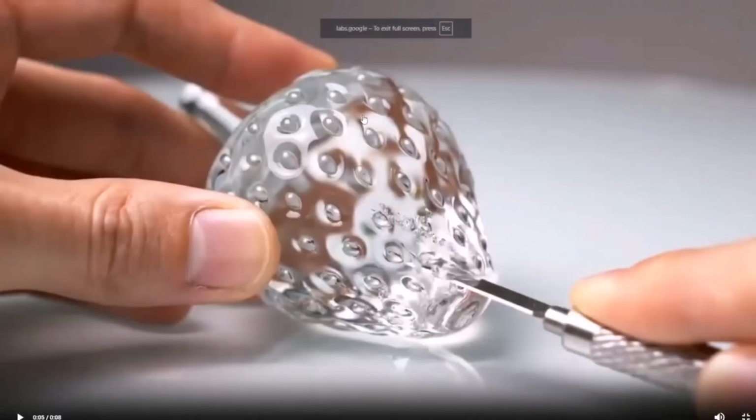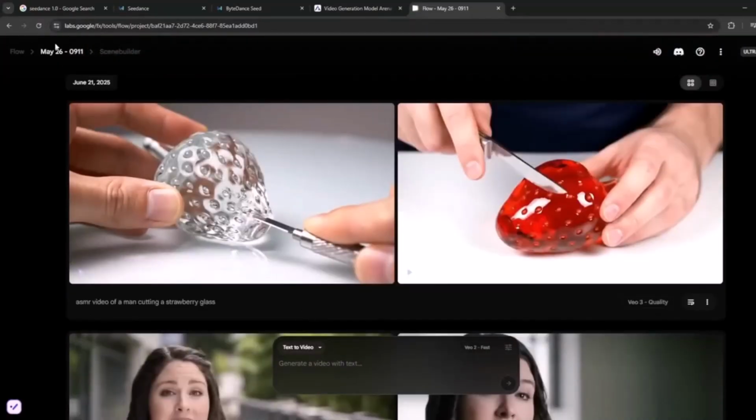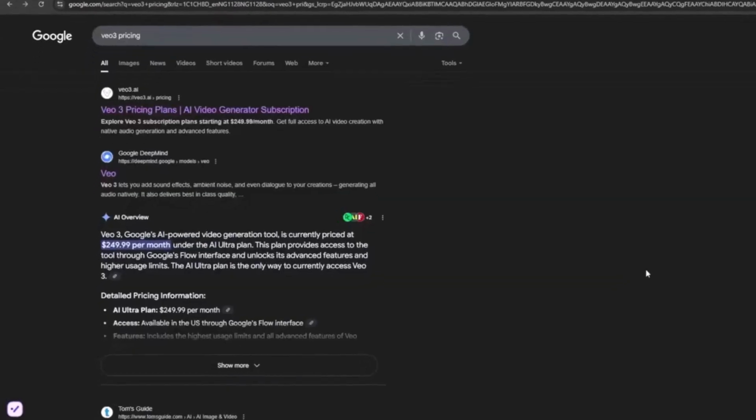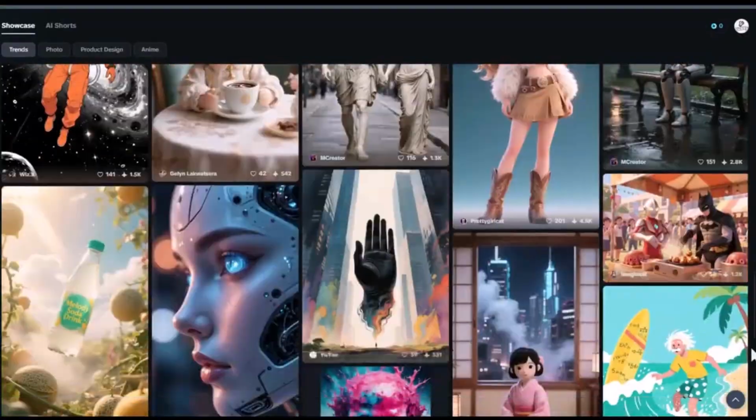As you can see, the quality is seriously impressive. The quality is genuinely solid, and what's even better is that the prompts are followed really accurately. But here's the catch. If you head over to the homepage, you'll notice it costs around $250 per month. Yeah, seriously. Well, guess what?